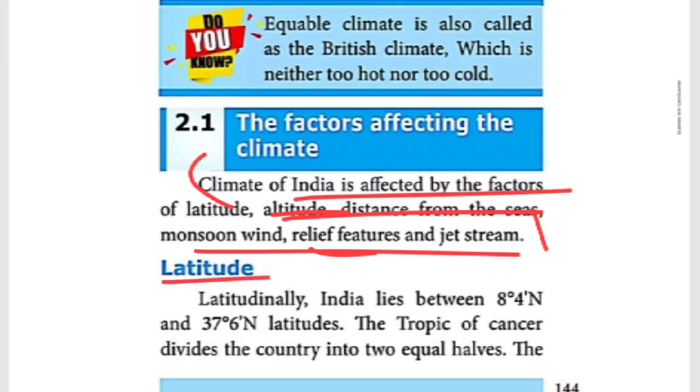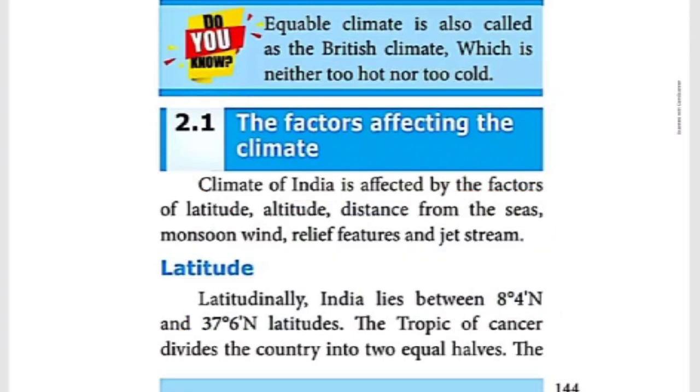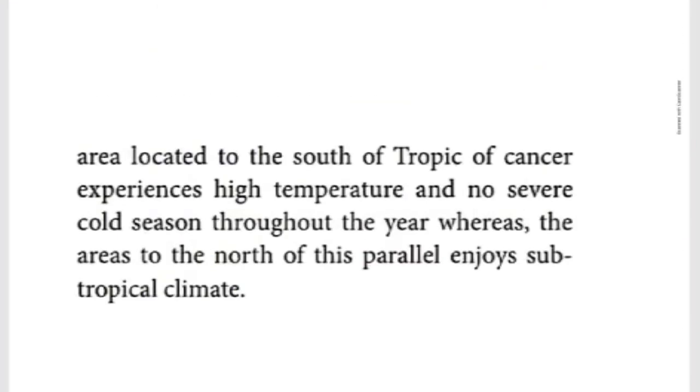The first one, latitude. What is that? When I was teaching the first lesson, I told you where India is located. In the interactive session also I told the children, and I showed the picture as well as the map. India is located between 8 degree 4 minute north and 37 degree 6 minute north latitude. Here, the Tropic of Cancer divides the country into two equal parts, Northern India and Southern India. The southern part of India experiences a somewhat cool climate because it is very close to the ocean.